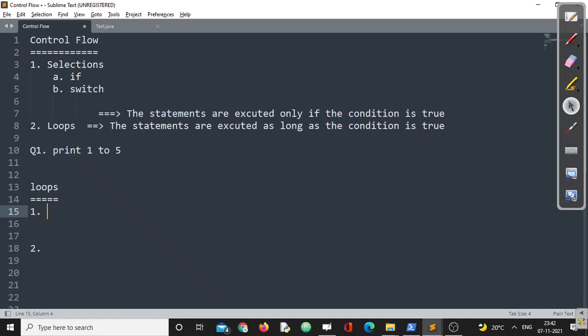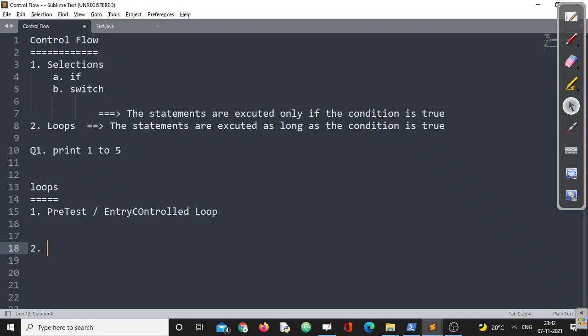Some people call one loop a pretest loop. The same pretest loop is at some point called entry level, and some people call it an entry controlled loop.